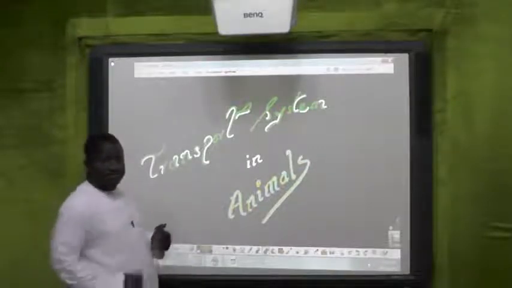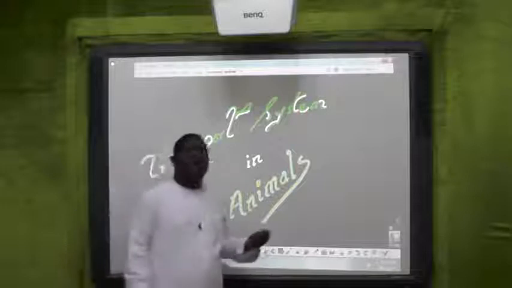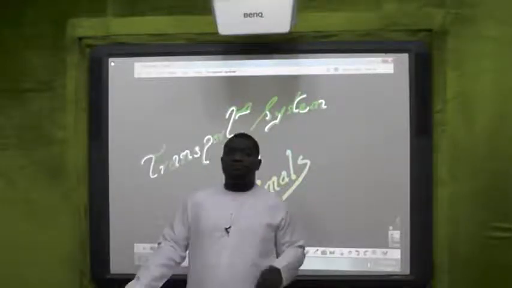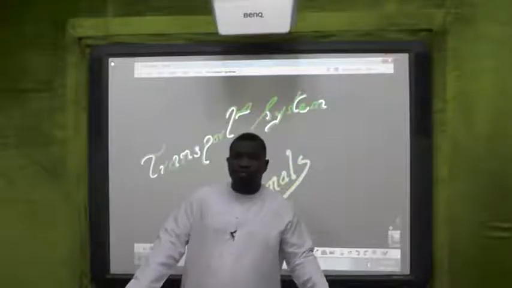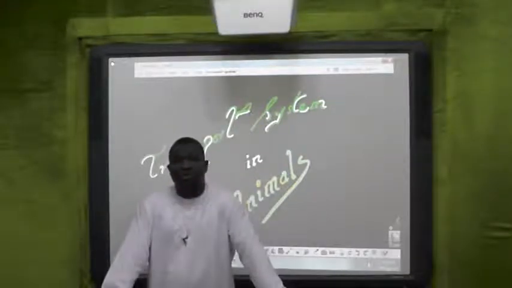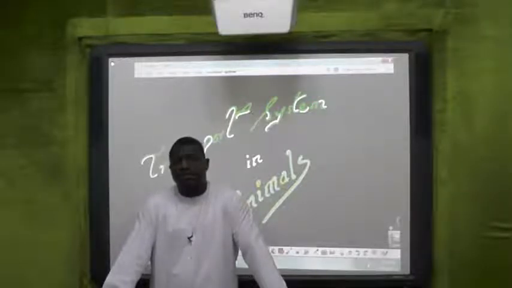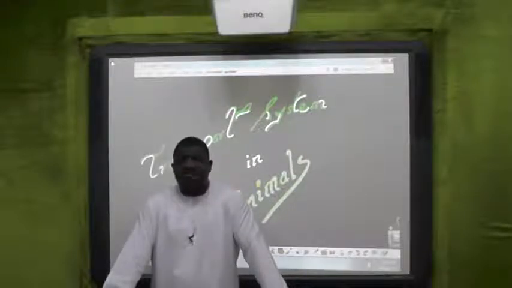Now, this system, how do you define it? We know that from cell you go to tissues, from tissues we go to organ, and many organs working together form a system, and many systems form you and I, a living organism.